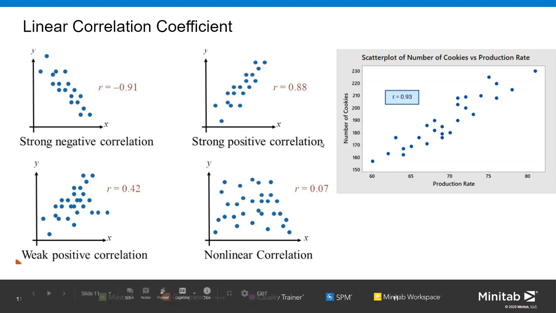Like in this one, we can say there is a strong positive correlation. We see that the y variable tends to increase as the x variable increases, so we say that there is a positive correlation between the variables. In this case, the y variable tends to decrease when the x is increasing, so we say that it's a negative correlation. And then through the formula, we have calculated these two numbers. I'll show you how to calculate these in Minitab later.